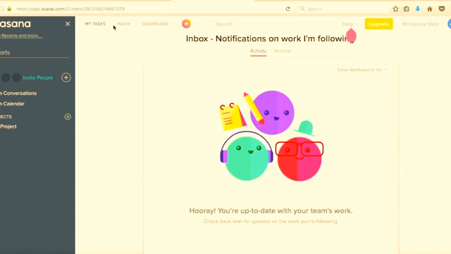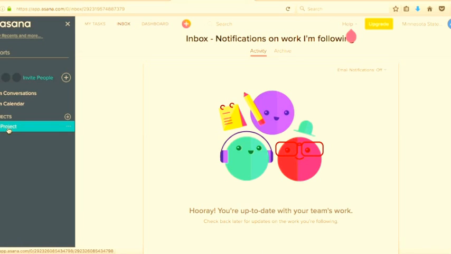The next one is inbox, usually a notification point where you can see all the notifications. So if someone invited you, or in your project someone made changes in the status or anything, you'll get notified here. And after you get used to Asana, you can turn the email notification off. So you can just come here and check what's up.